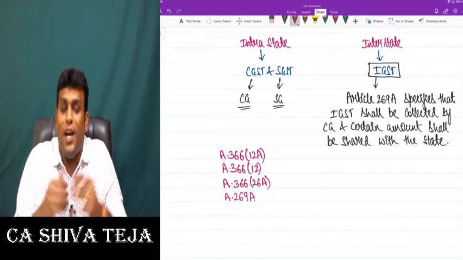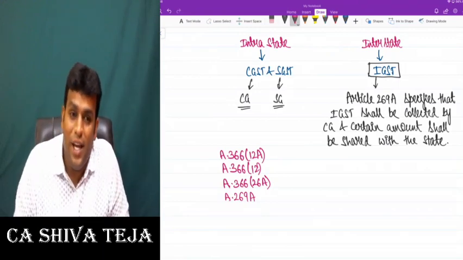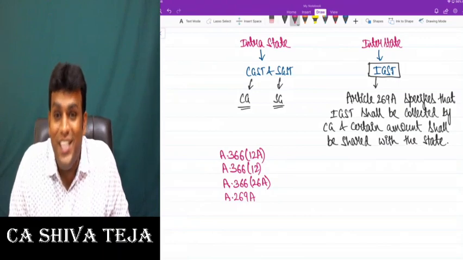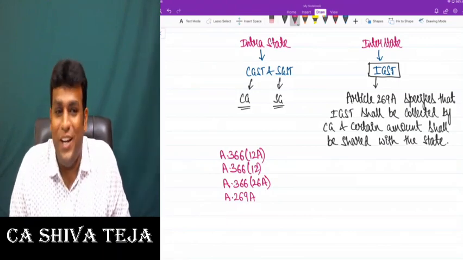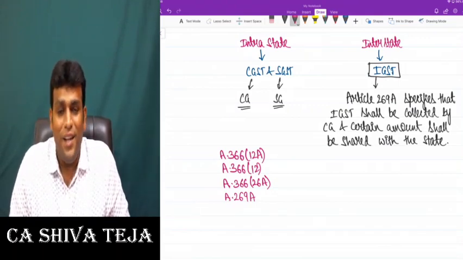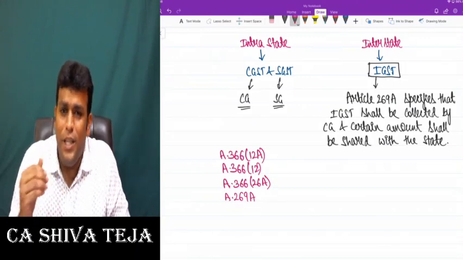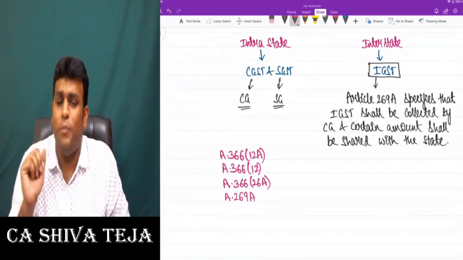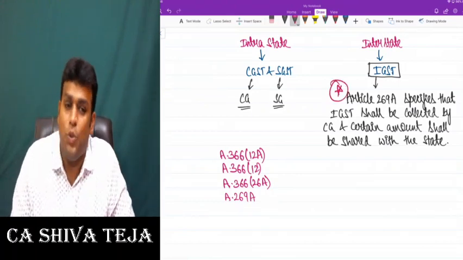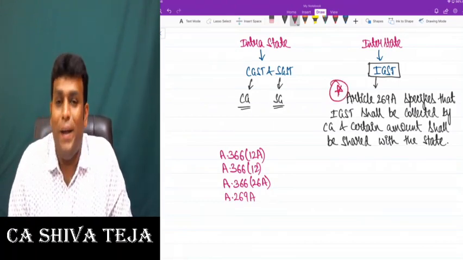And which state they will share with is quite obvious. Which state, my dear friends? Destination state, obviously, because GST is a destination-based consumption tax. Getting clarity, friends? Everybody, I strongly believe that we are clear with whatever points we have done. Chalo. Please put a star mark for this Article 269A and write it down, my dear friends.